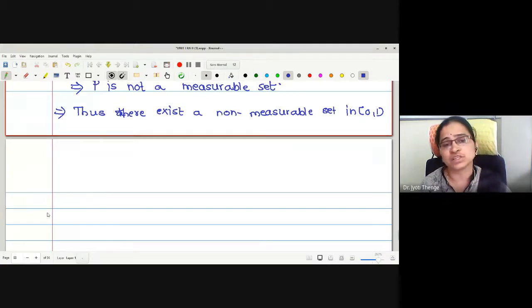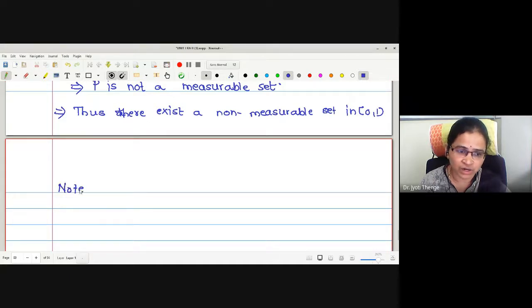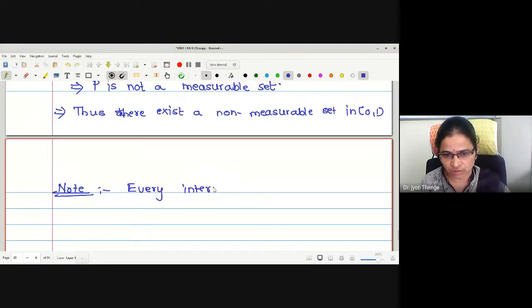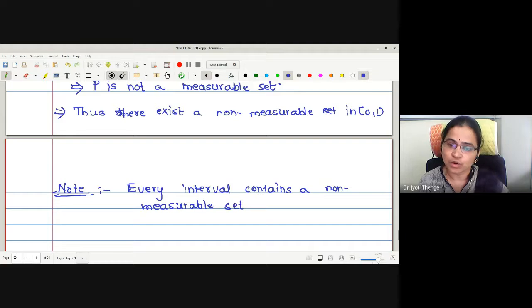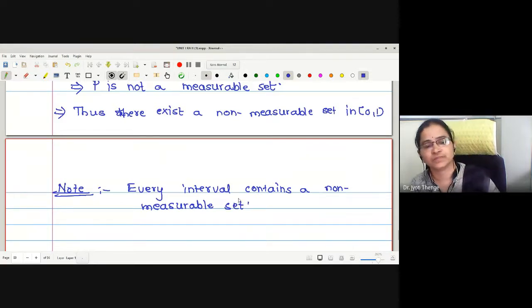Using the same process, one can show that every interval contains a non-measurable set.